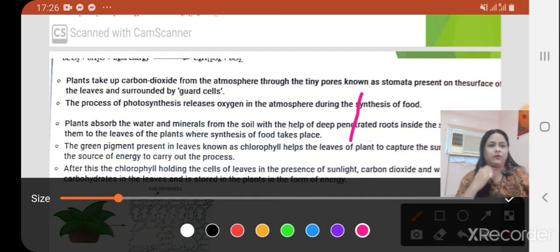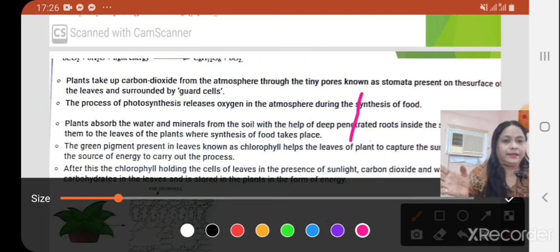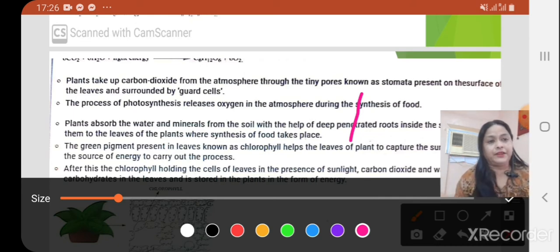Hello children, how are you? Very good morning. This is the third part of photosynthesis, and two parts were already discussed in previous sessions. In the previous session we already learned about photosynthesis, how to define it, which materials are used, and what materials are needed for the photosynthesis process.